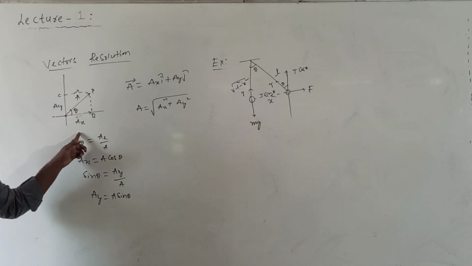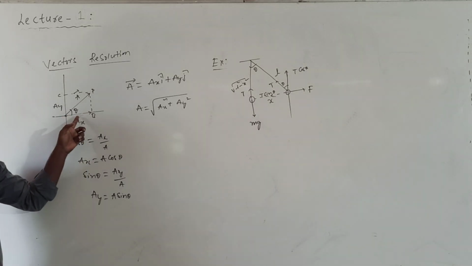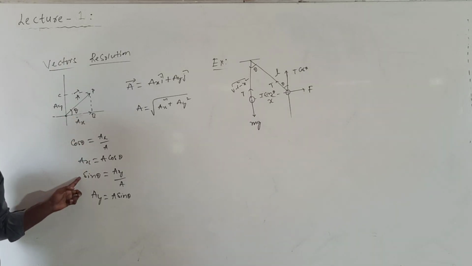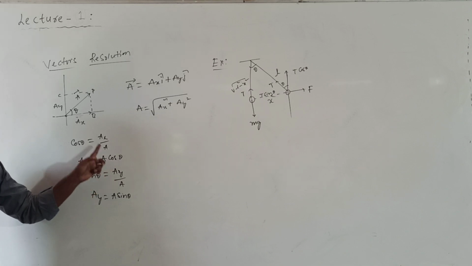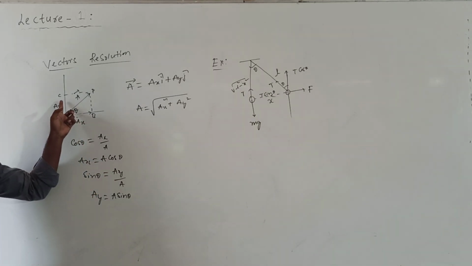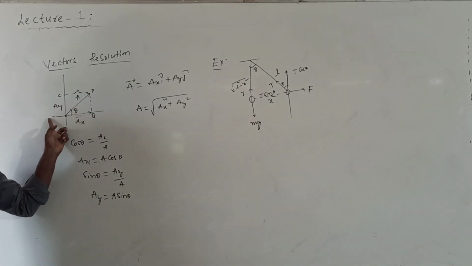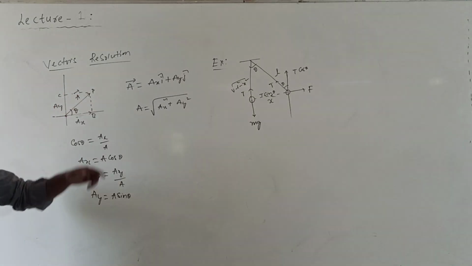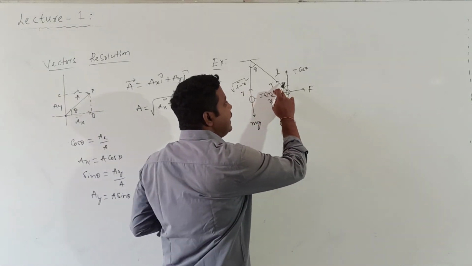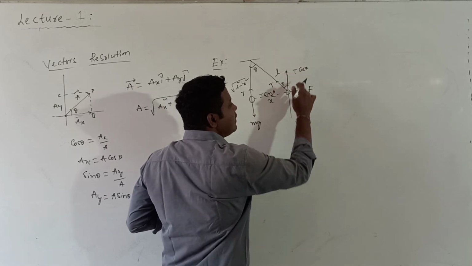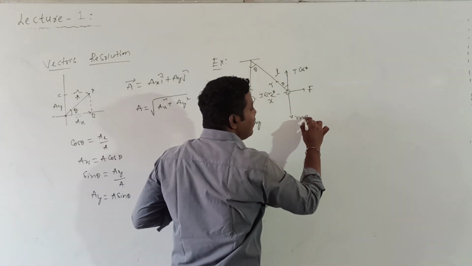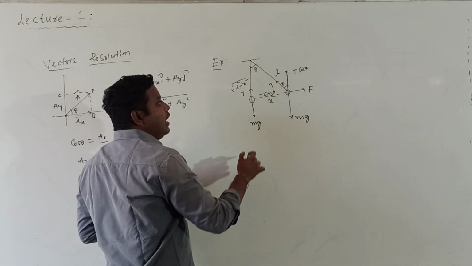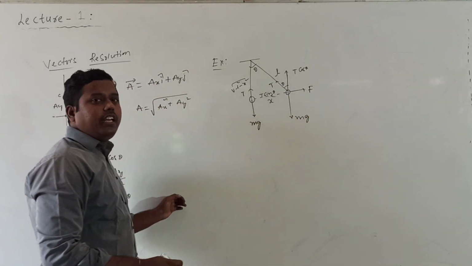If the component makes an angle theta with the horizontal, then Ax value is A cos theta. If it is making an angle theta with the y component, then Ay becomes A cos theta. So here, T is making an angle theta with the vertical, so this component is T cos theta. T cos theta is balanced by which one? mg. And T sin theta is balanced by which one? F.